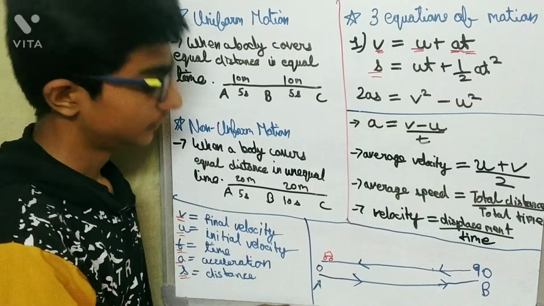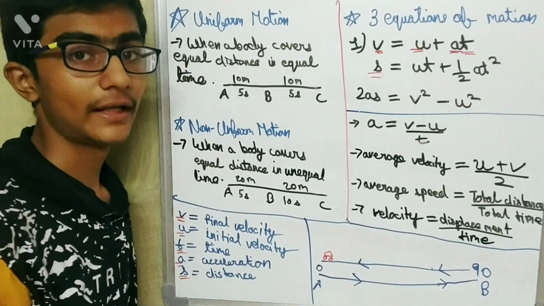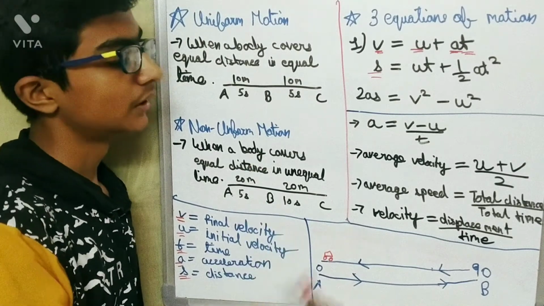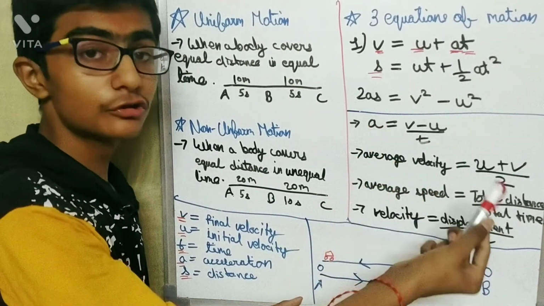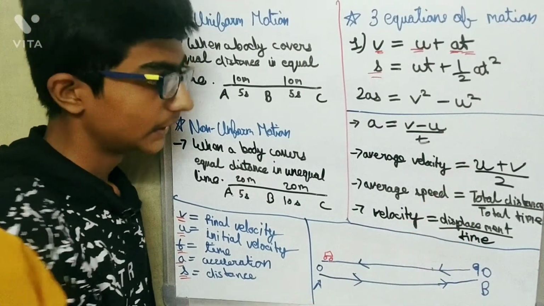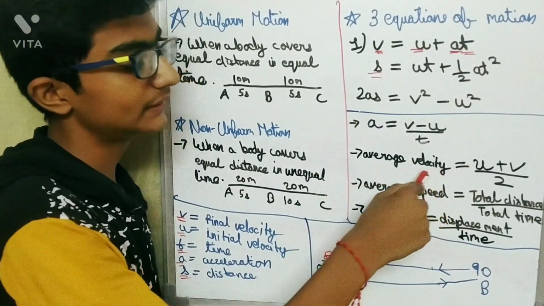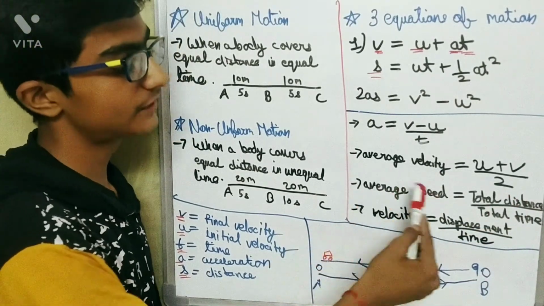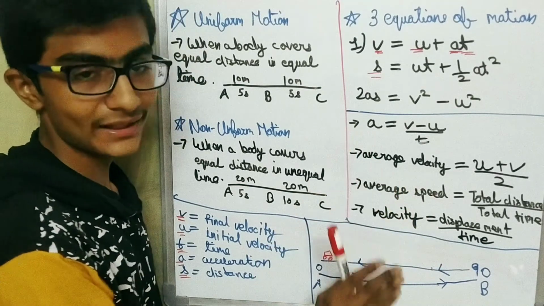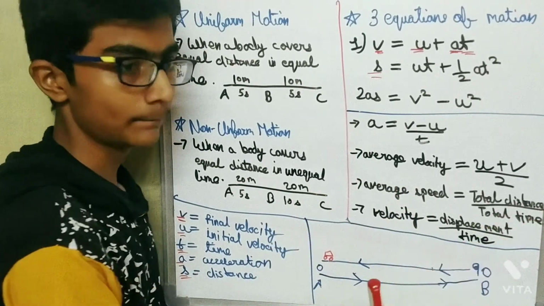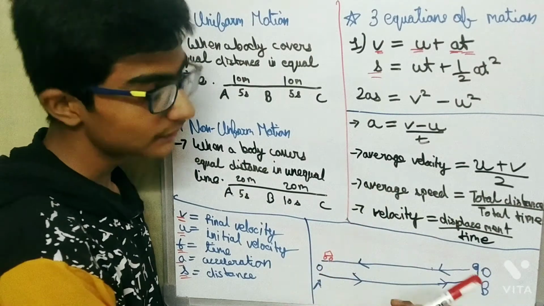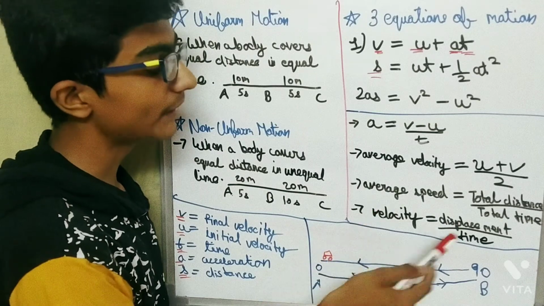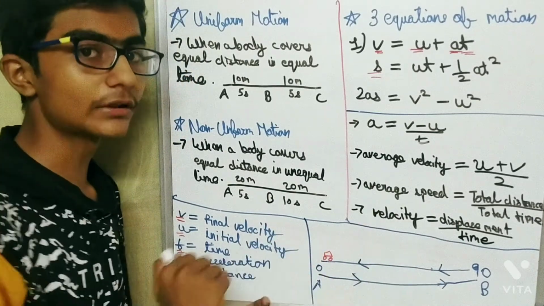Then moving forward, if you have to find acceleration, then the formula is a is equal to V minus u upon t. And if you have to find average velocity, that is u plus V upon 2. If you have to find only speed, then the formula will be distance upon time. And if you have to find average speed, then the formula will be total distance upon total time. And the formula to find velocity is displacement upon time.